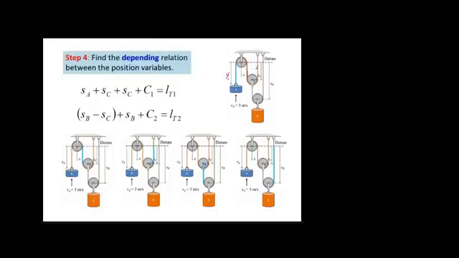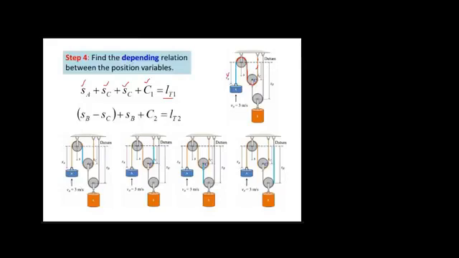Then we have this constant, this constant, and this constant. Let's combine all those constants into one and call it C1. So we have SA plus SC plus SC plus C1, and this is the total length of rope 1.